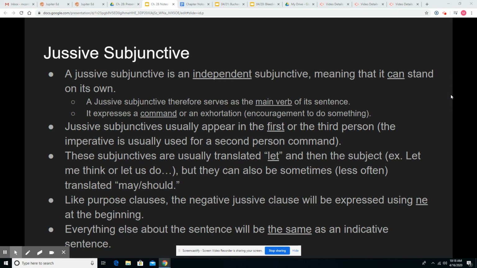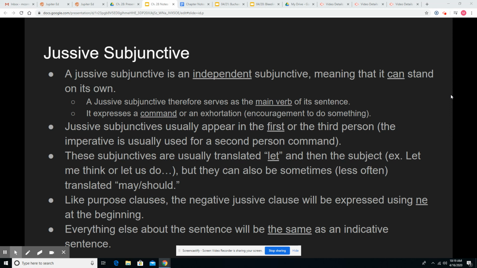Like purpose clauses, the negative jussive clause, so if you want to let someone not do something or let us not go to the mall, that would be expressed still using ne at the beginning of the sentence. So this is the distinction. If we have ne in the middle of the sentence, purpose clause. Ne at the beginning of the sentence, jussive subjunctive, negative jussive subjunctive.